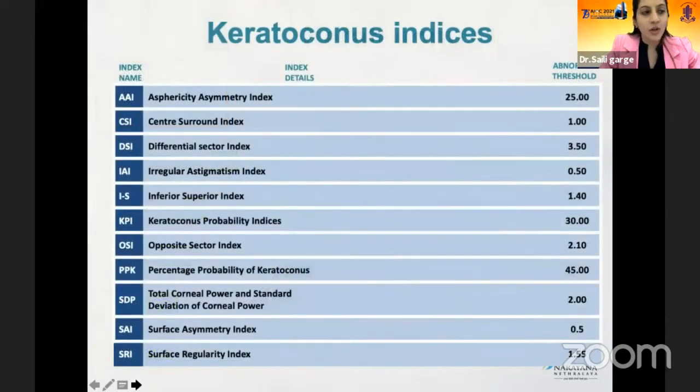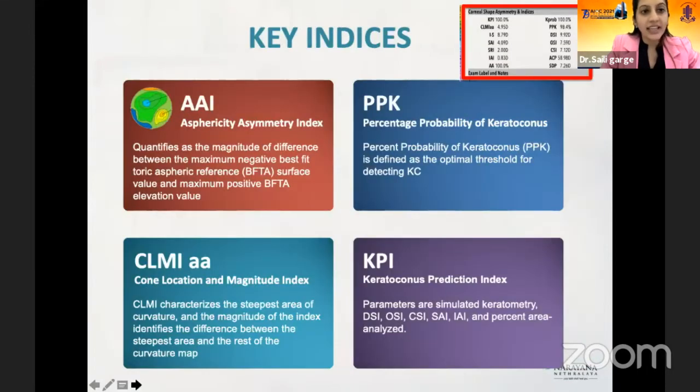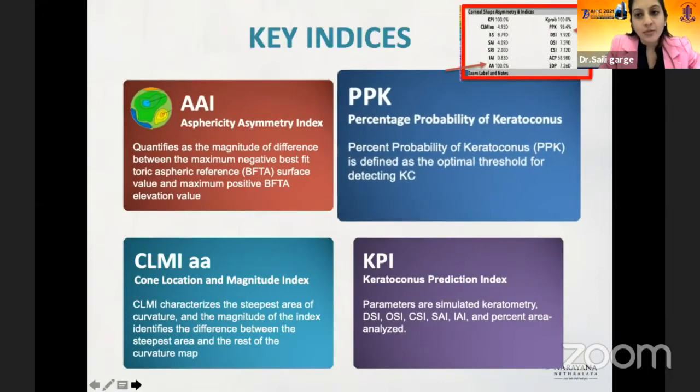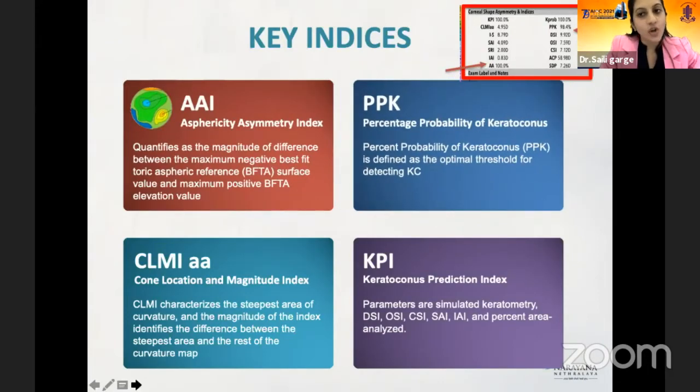I have mentioned the abnormal threshold for all the indices. The key indices are the asphericity asymmetric index, which quantifies the magnitude of difference between the maximum negative best fit toric aspheric reference surface value and maximum positive best fit toric aspheric reference elevation value. The percentage probability of keratoconus is defined as the optimal threshold for detecting keratoconus.